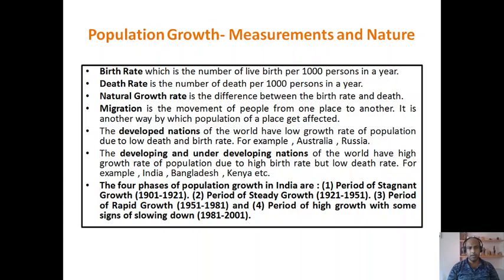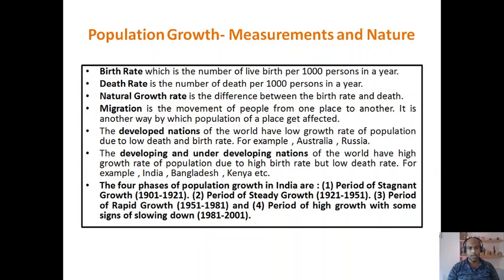Migration is the movement of people from one place to another. It is another way by which the population of a place is affected. That means if we take into account how much migration is taking place from a given region, then also we can estimate population growth.